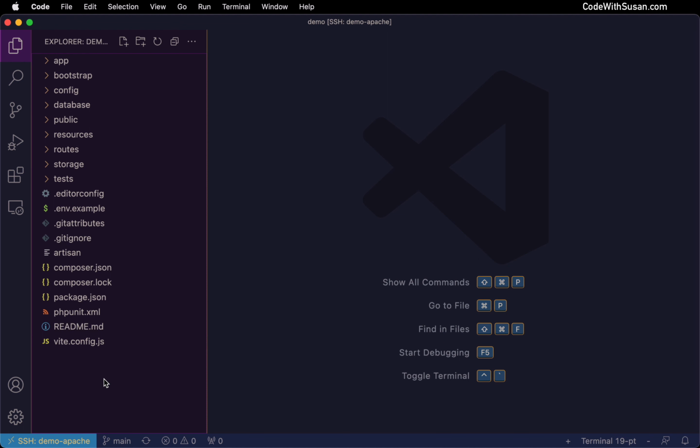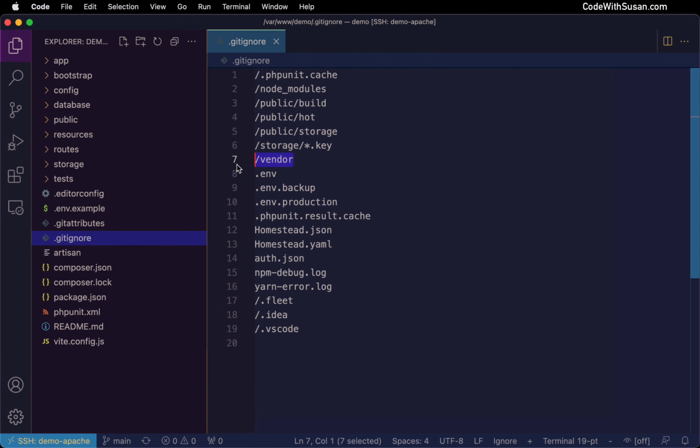The first thing we should observe is we don't have a vendor directory. The vendor directory holds all of our outside dependencies in our Laravel application. And the vendor directory is managed by Composer. It's not something that we are typically tracking as part of our code repositories. In fact, if you look at your git ignore file, you can see that the vendor directory is typically listed there. This makes sense because it's outside code. We don't need to track the development of that code. We simply just need to have it. And like I said, Composer is what is going to get that code for us, not cloning our project to the server. So knowing that, let's get Composer to bring in our vendor directory.